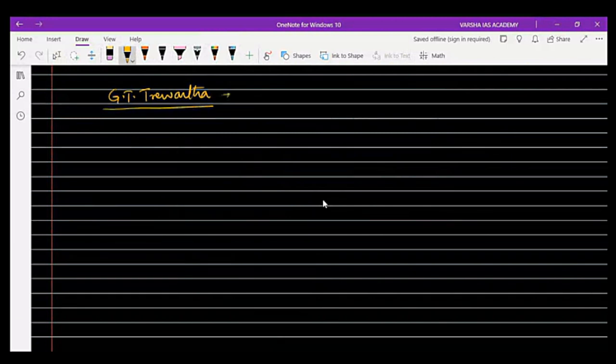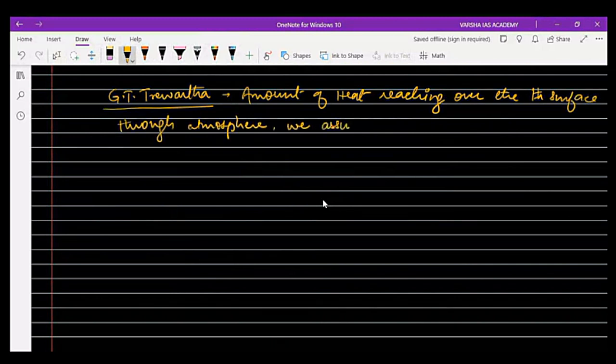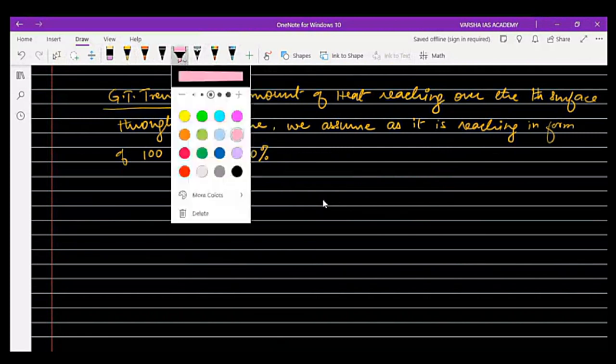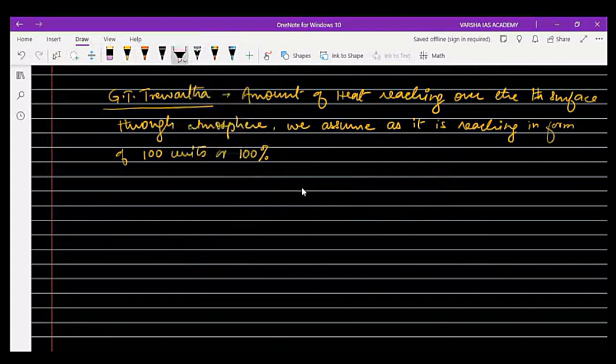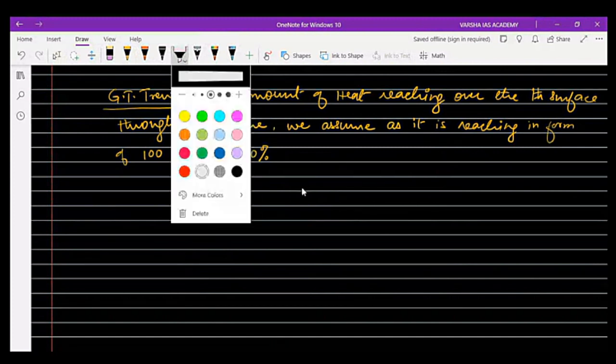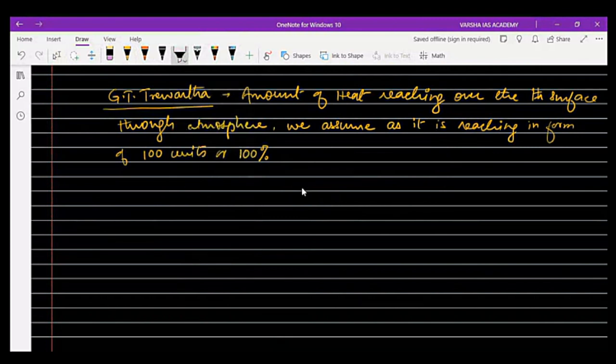He says we assume the amount of heat reaching the surface through the atmosphere as 100 units or 100%.